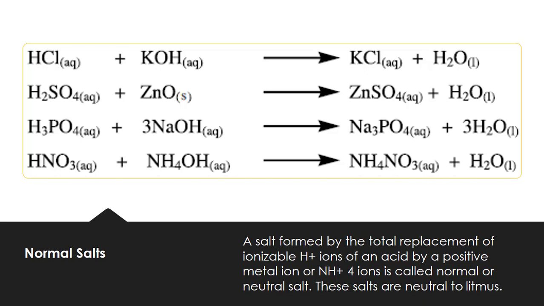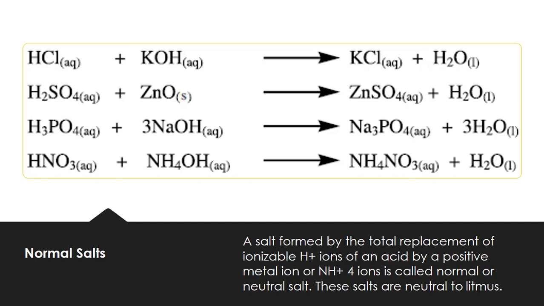All these are neutral salts. Now you can see that the hydrogen ion of nitric acid is replaced by ammonium ion. Ammonium nitrate is a salt, as we have seen in the definition: hydrogen ions are replaced by a metal ion or ammonium ion. So we say these are neutral salts or normal salts.